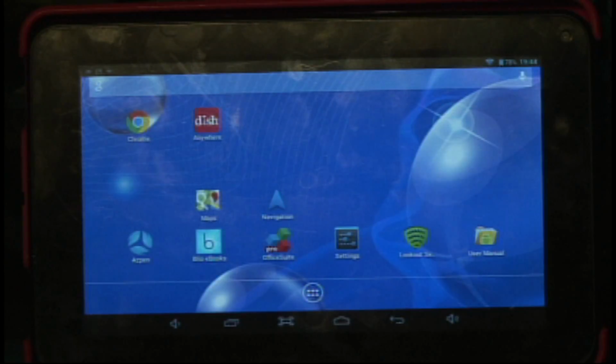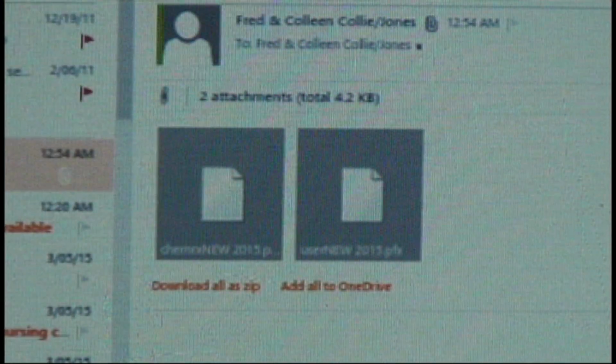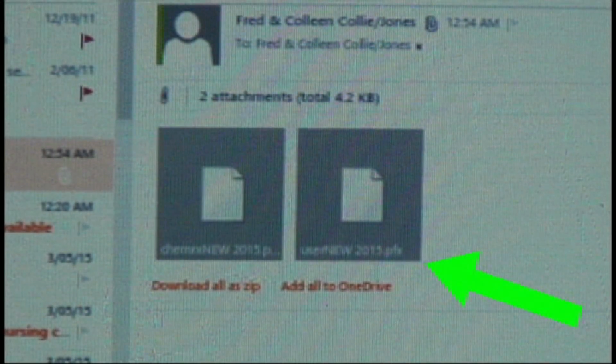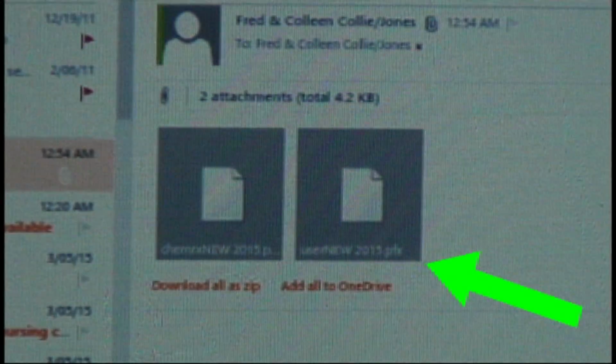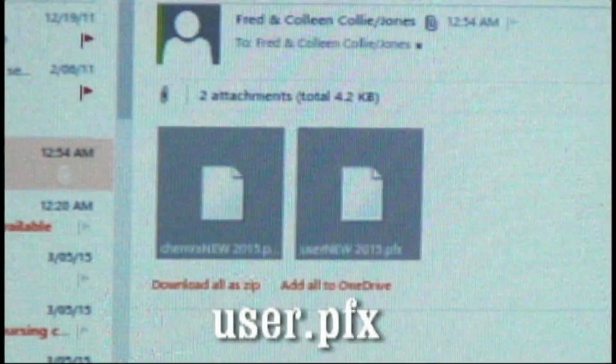Installing the ChemPlus program on an Android tablet. This Android tablet already has Google Chrome installed as its web browser. Access Google Chrome and go into your email. Open up your email and click on User PFX.